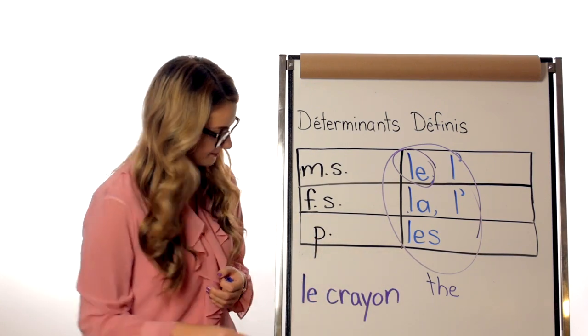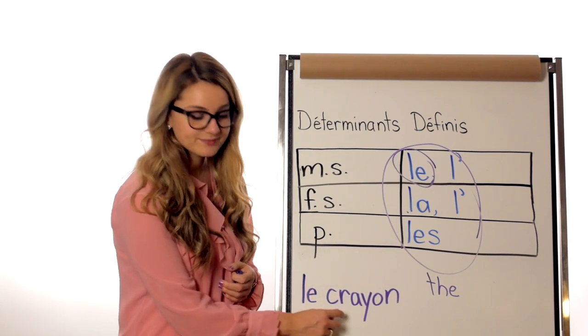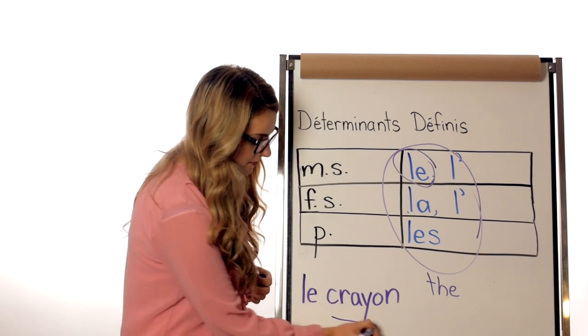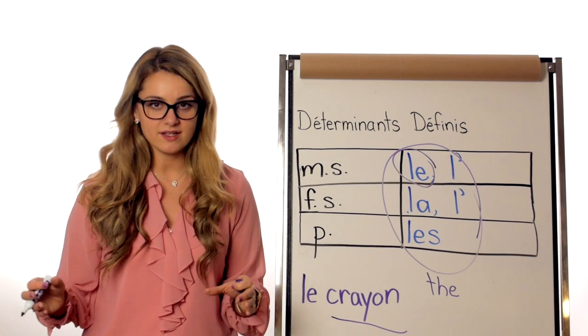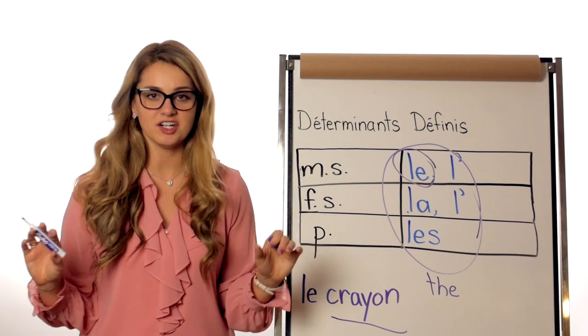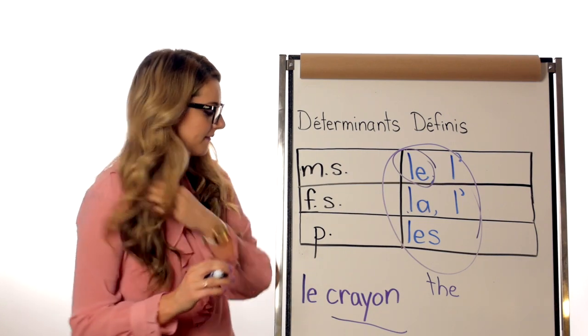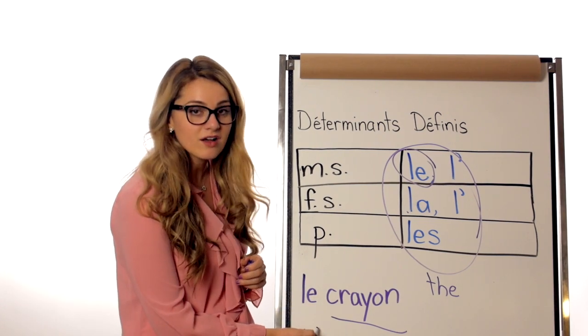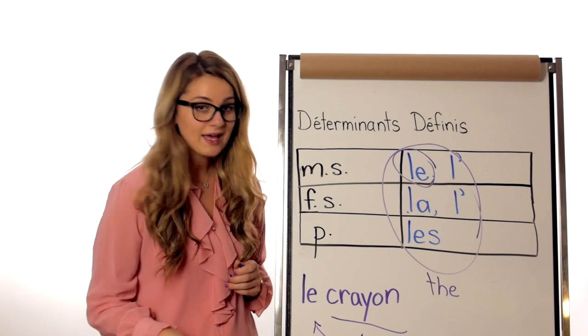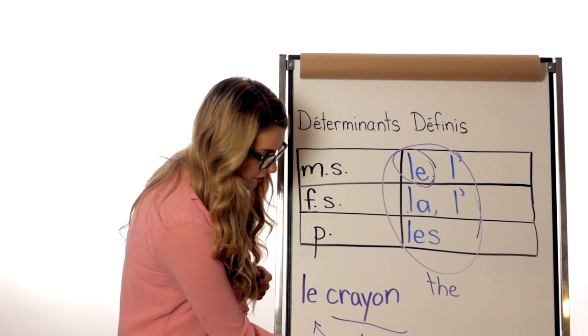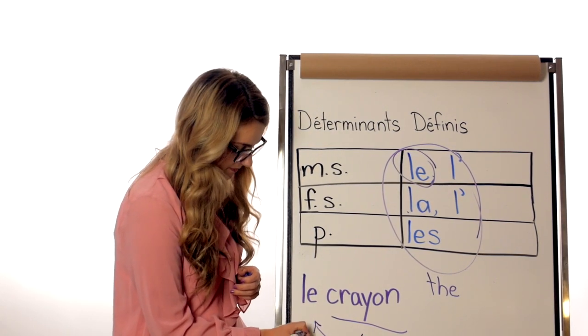For example, here we have le crayon. Okay, crayon is masculine, so it's masculine. You just cannot change that, which means that if we want to say the crayon, the déterminant has to also be masculine, okay?